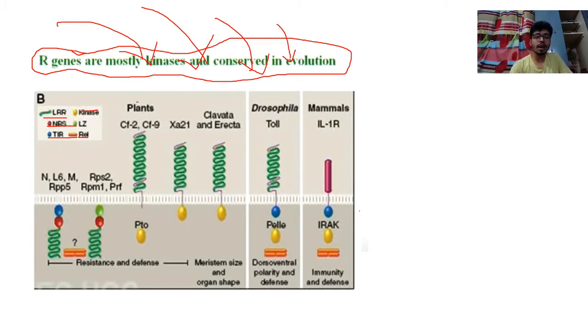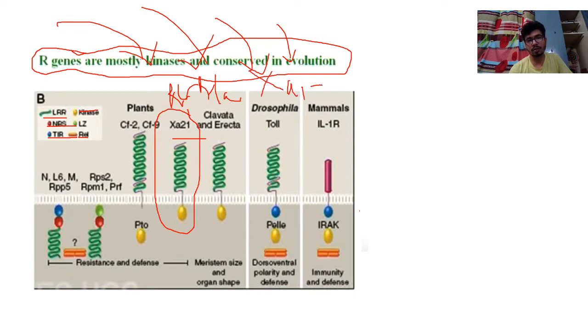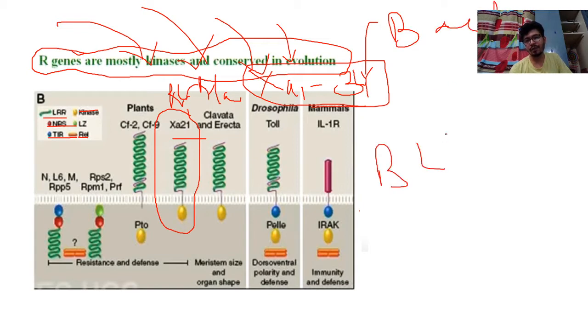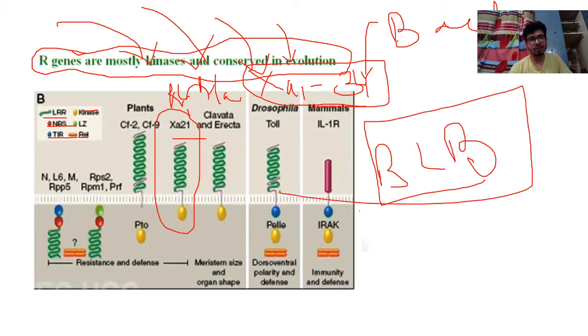I would like to discuss the XA family. This XA family of R genes is developed against bacterial blight disease. Till date, XA 1 to 34 have been discovered, and all of this XA family is used against bacterial leaf blight. This is a really interesting story. In Drosophila there is the toll receptor, and in mammals toll-like receptors; these all resemble each other across Drosophila, mammals and plants. So this R gene is really very important.